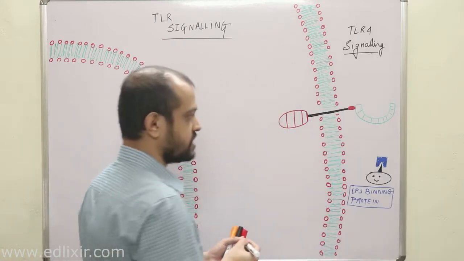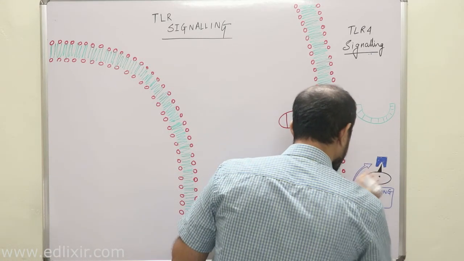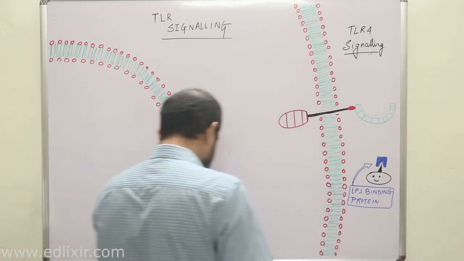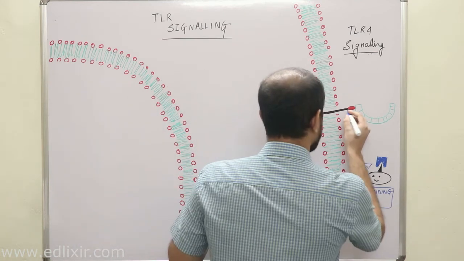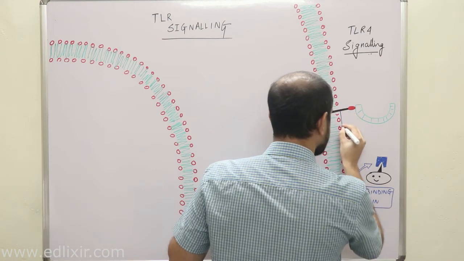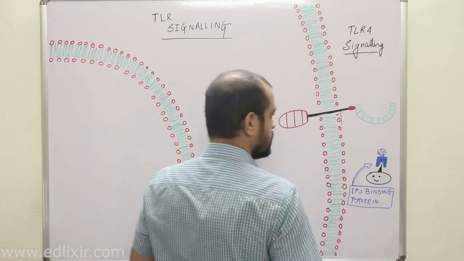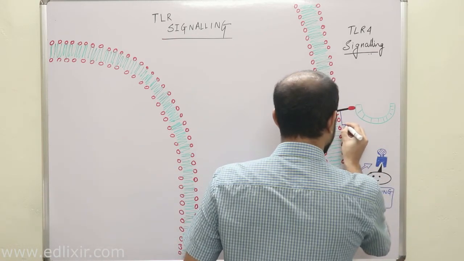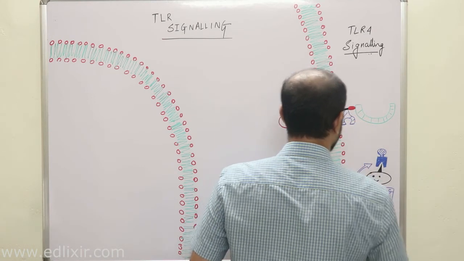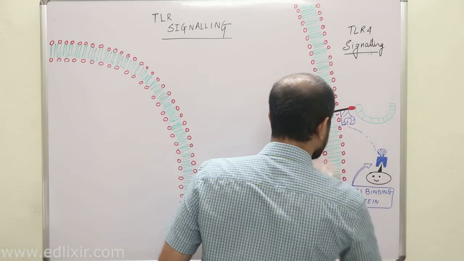Now, the interesting part you need to understand is that this lipopolysaccharide binding protein now binds with this protein.